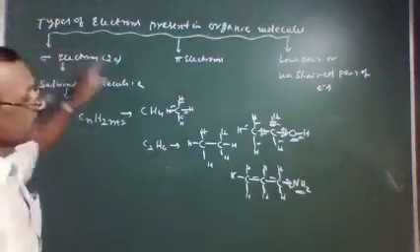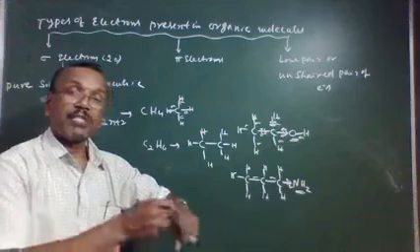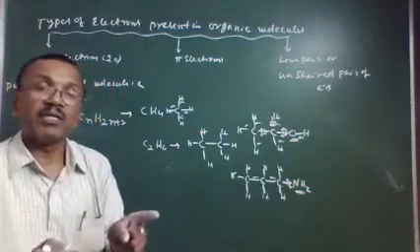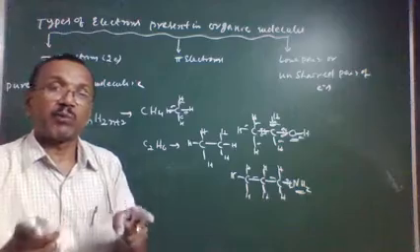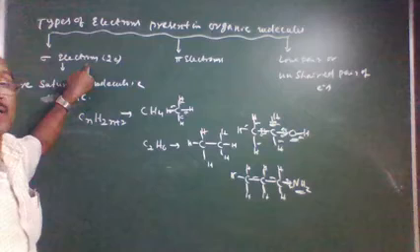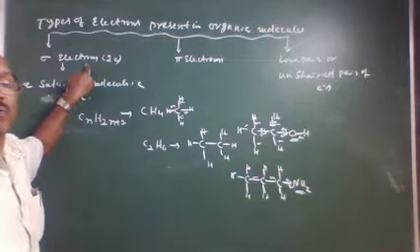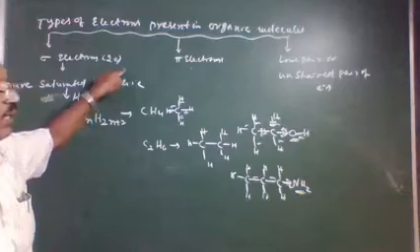Therefore, sigma electrons, a pair of electrons with opposite spin present between two atoms, are formed by the equal sharing of electrons. The bond formed between any two atoms due to equal sharing of electrons is said to be a sigma bond, and the electrons present in it are sigma electrons.